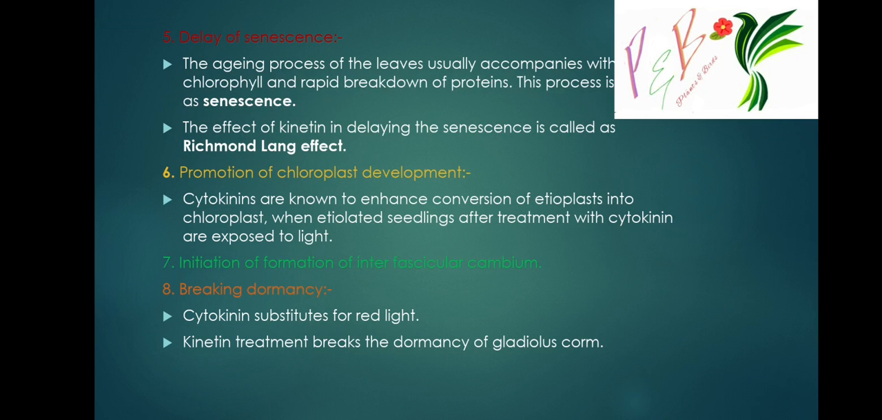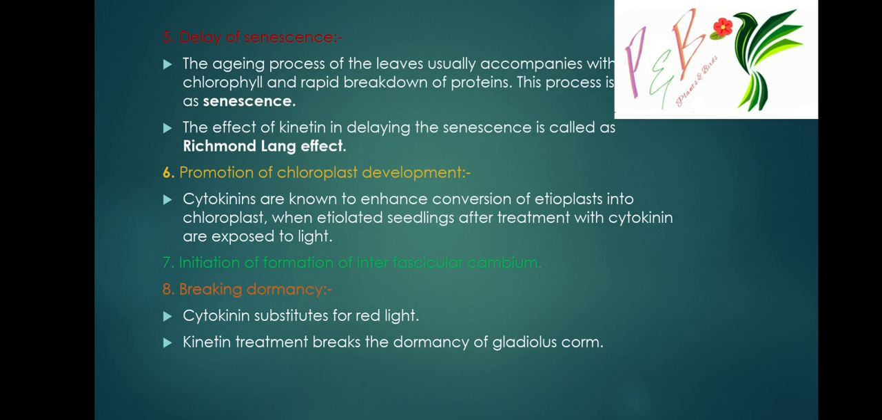Okay, if you apply the cytokinin, that is kinetin, to the plant, it will delay the senescence, so that the rate of photosynthesis will increase, and so will photosynthetic production. The effect of kinetin in delaying senescence is called the Richmond Lang effect. Promotion of chloroplast development.